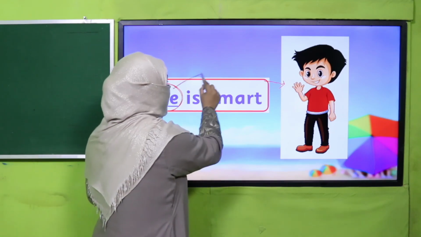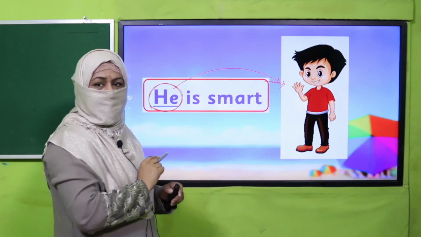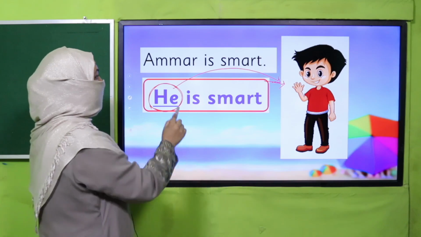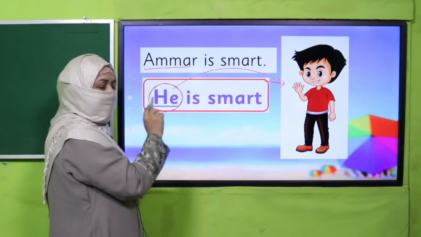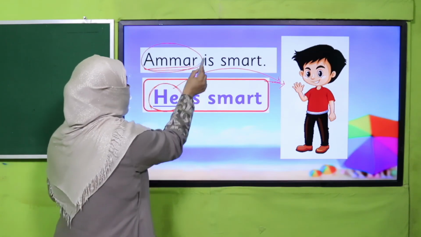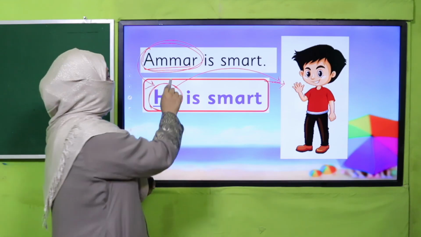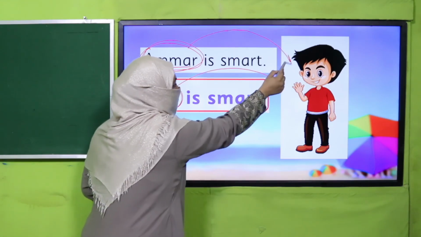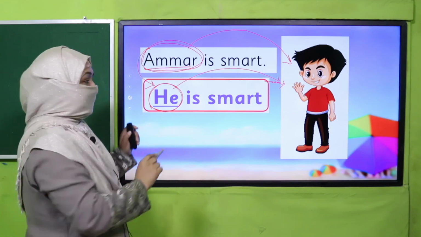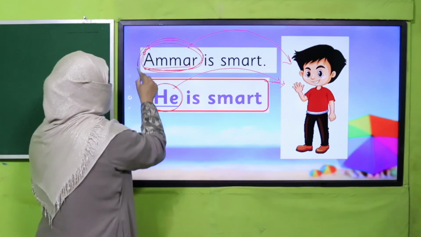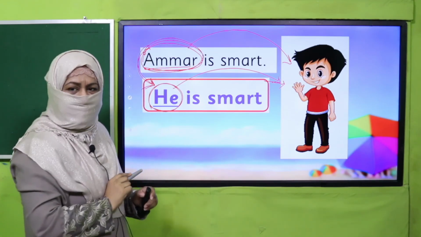Because it is referring to a boy. All right. Maybe his name is Amar. Amar is smart. So, we have replaced this naming word with this he. Why? Because he is a boy. So, his name will be replaced with the substitution word he.